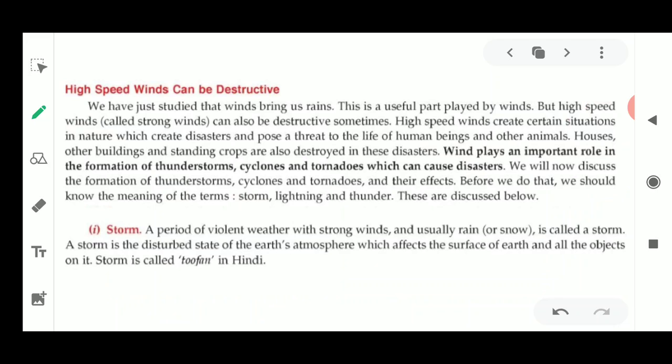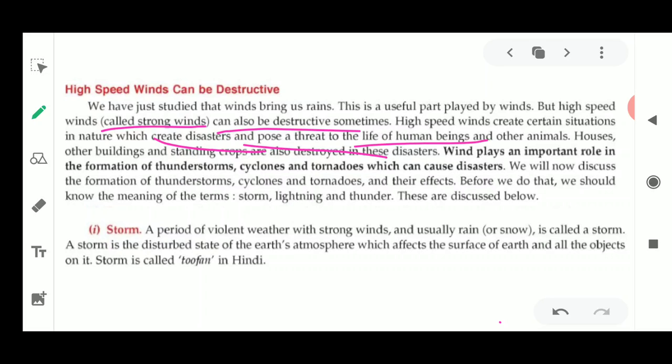Okay, the next part is that winds play a very helpful role. But high speed winds, also called strong winds, are sometimes destructive. High speed winds create certain situations in nature which create a disaster and pose a threat to the life of human beings and other animals.